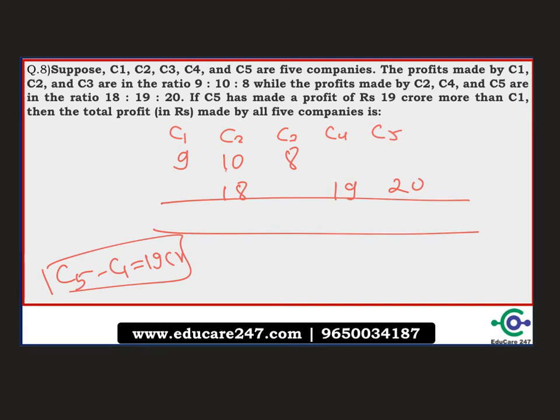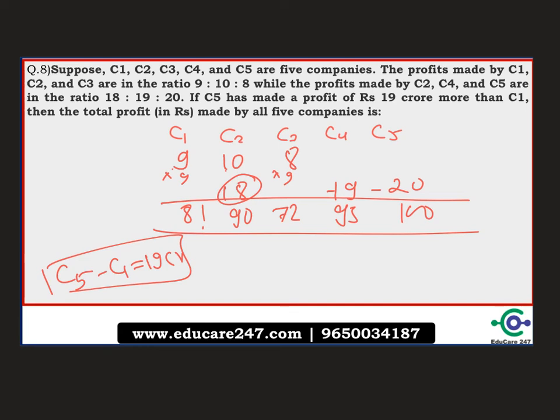For 10 and 18, I can see that we can take 90 as a common value. Since 10 has been multiplied by 9, to get this value we'll multiply this by 9, this becomes 81, and this by 9, this becomes 72, and since 18 is multiplied by 5, this ratio should also be multiplied by 5, so this becomes 95 and this becomes 100. Now compare the difference between the ratio of C1 and C5, which is also 19. Hence we understand that the actual ratio corresponds to every unit.